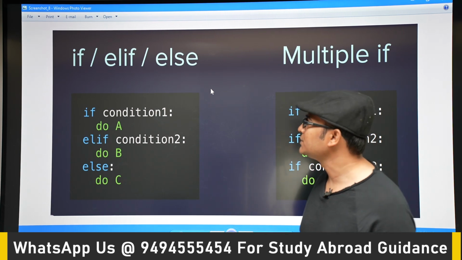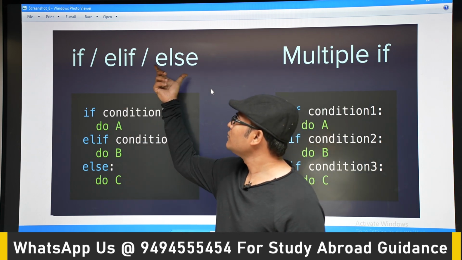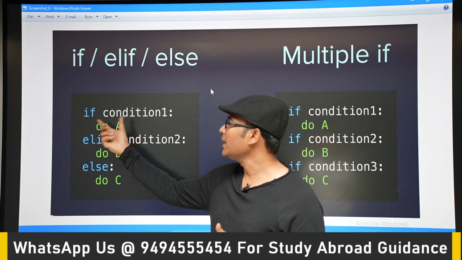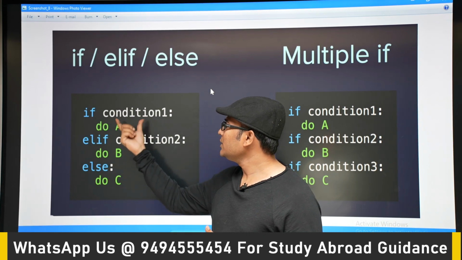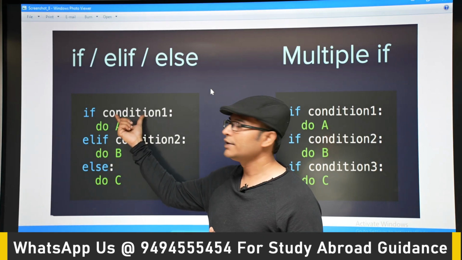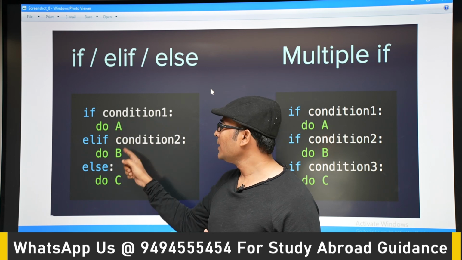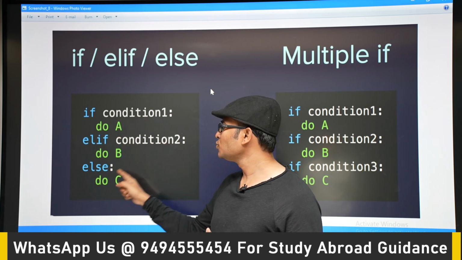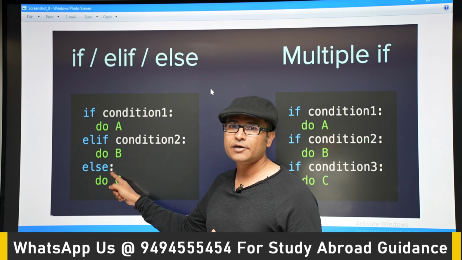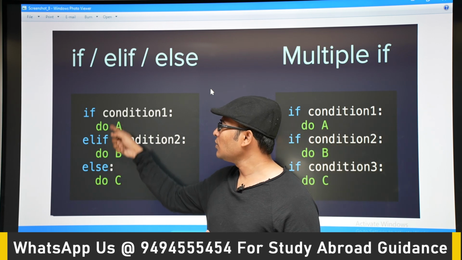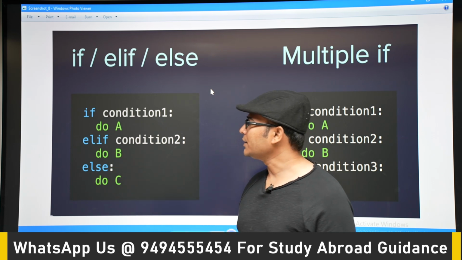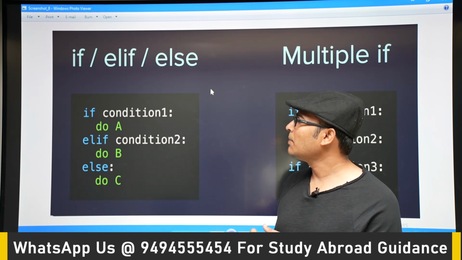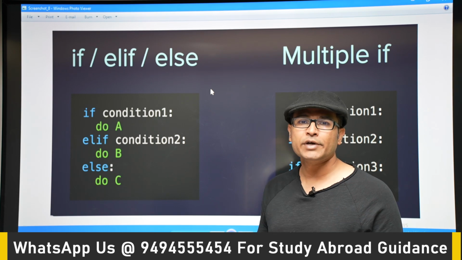What I mean to say is, if you look at an if, elif and else block, it will be like this: if, elif, else. Now, if condition 1 is true, then it is not going to check condition 2, or execute the else statement here. So only one of these statements will be executed. Now we don't want that. We want multiple conditions to be executed. There we are going to use multiple ifs.